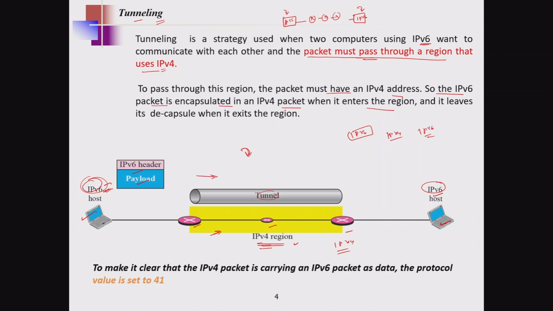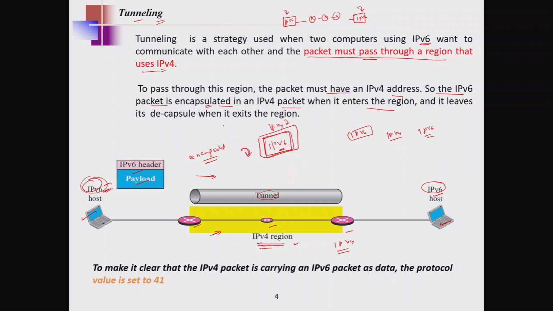The moment it goes here, we perform the encapsulation operation. We need to take this IPv6 packet inside the IPv4 packet. We are not completely changing IPv6 into IPv4. Remember, that is an important point. We are encapsulating the IPv6 packet inside the IPv4, and that is what we call encapsulation.